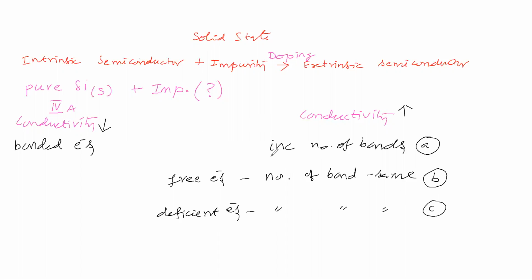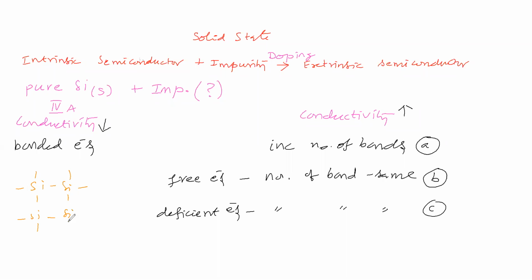So the first point we'll see is increasing the number of bonds. Now we will see pure silicon and how it is. We'll consider that in pure silicon each silicon atom is forming 4 bonds.